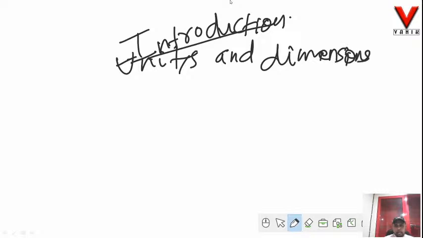In units and dimensions, you are likely to face 2 to 3 questions in your upcoming examination. In order to understand these units and dimensions, let us first start with a very popular and very important term that is known as